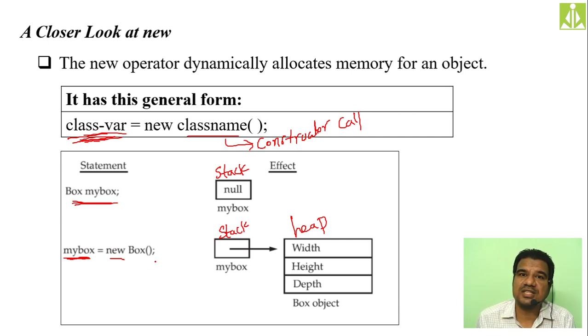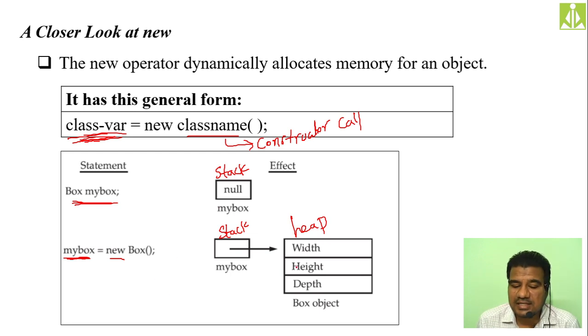So when it creates the object, how much space will it take? Space sufficient to accommodate that class template. It will take the memory sufficient to accommodate that class requirement. So whatever members you have declared inside that class, the constructor call or the new operator will take sufficient memory to hold that object. Hopefully you understood.